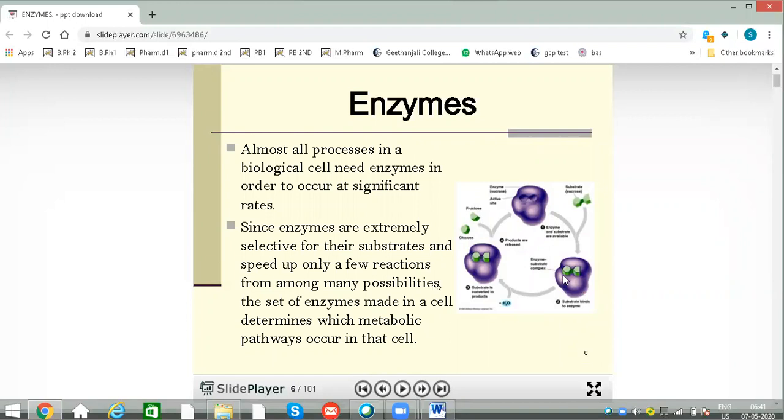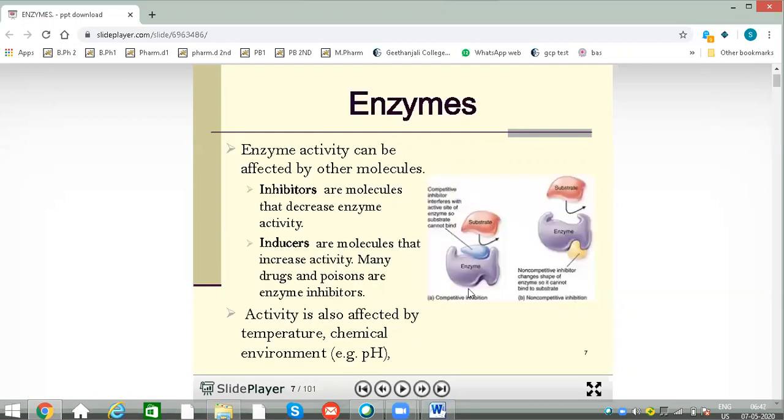And these enzymes are specific in nature. Different enzymes are useful for different substrates. The active site which is present in the enzyme will be very specific for the specific substrates. And the enzyme activity is mainly depending upon two important molecules: enzyme inhibitors and enzyme inducers.